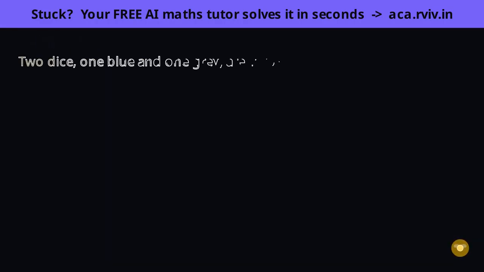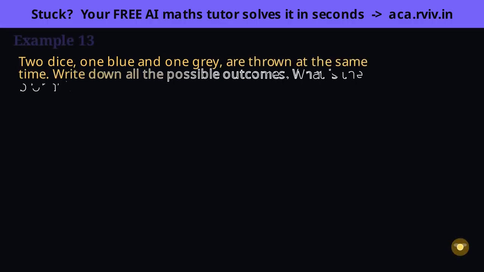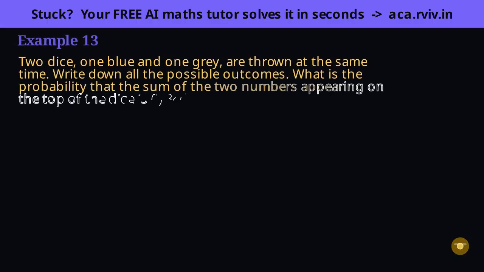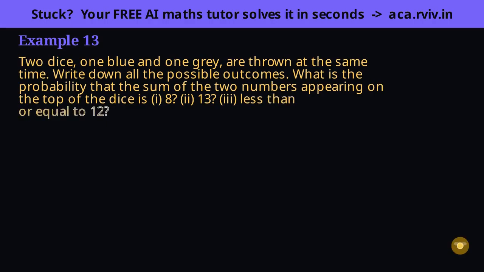Two dice, 36 ordered pairs, the master example that shows off every idea in the chapter at once. Coloring the dice blue and grey is a deliberate hint. It lets us tell them apart, so we treat their pairings as ordered. Each die shows 6 numbers, and every one of the 6 blue values can meet any of the 6 grey values. That's 6 times 6, 36 equally likely pairs. This is the sample space we sketched as a grid in the concept.